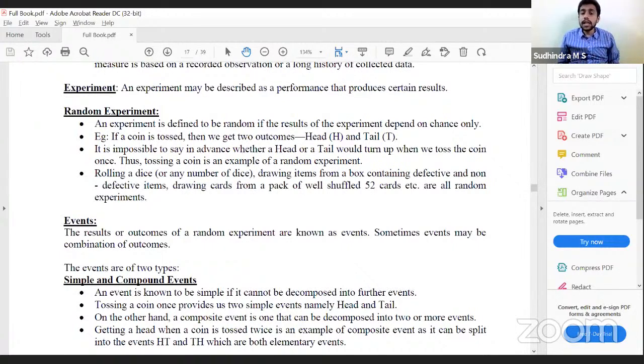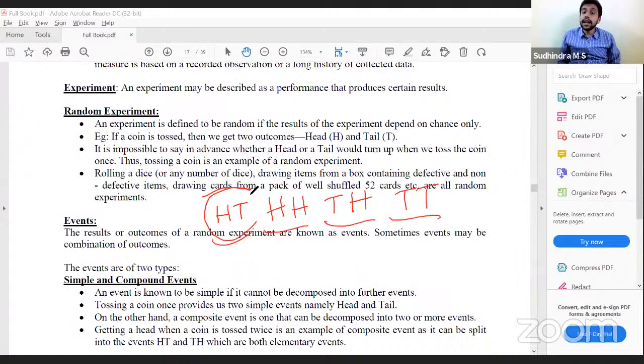For example, I am tossing a coin twice. If I am tossing a coin twice, I can get these events: first one head, second one tail; second one tail, first one head. Correct? Or I can get both heads, both tails. These are the events that I get.